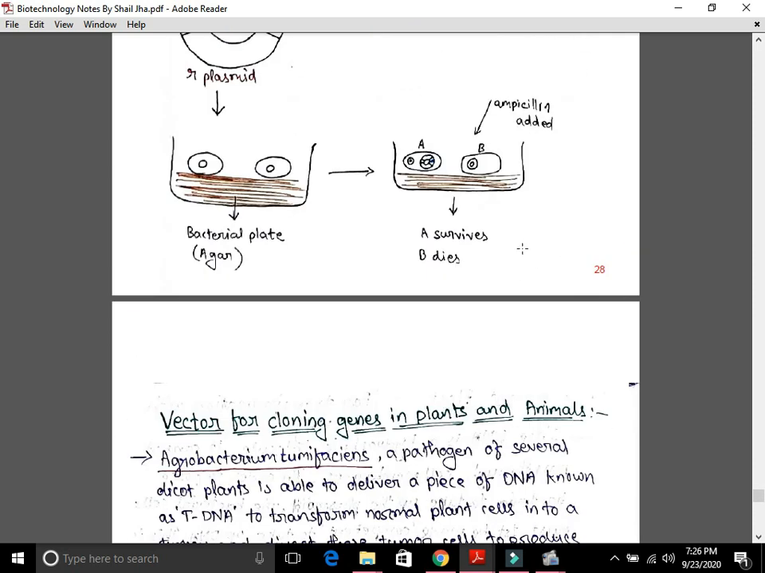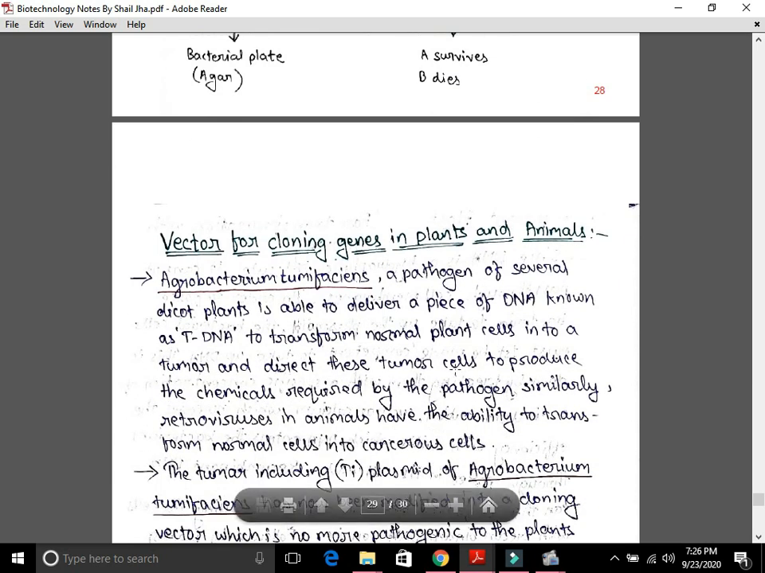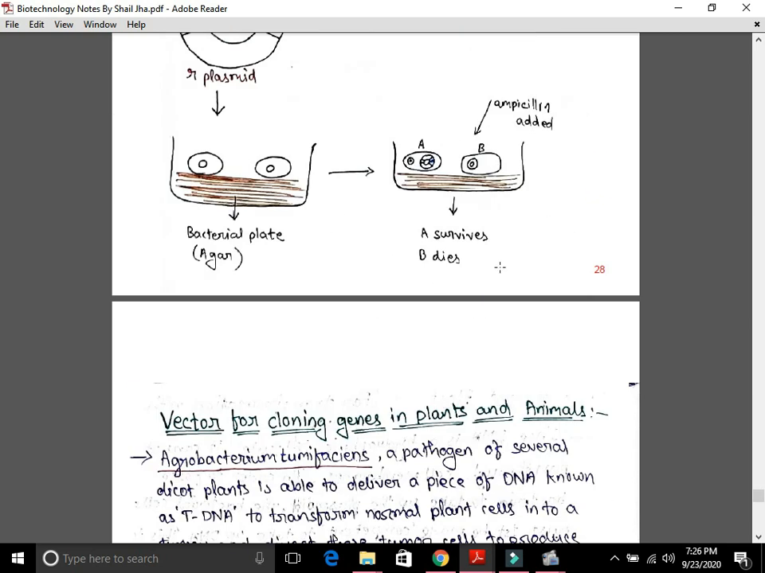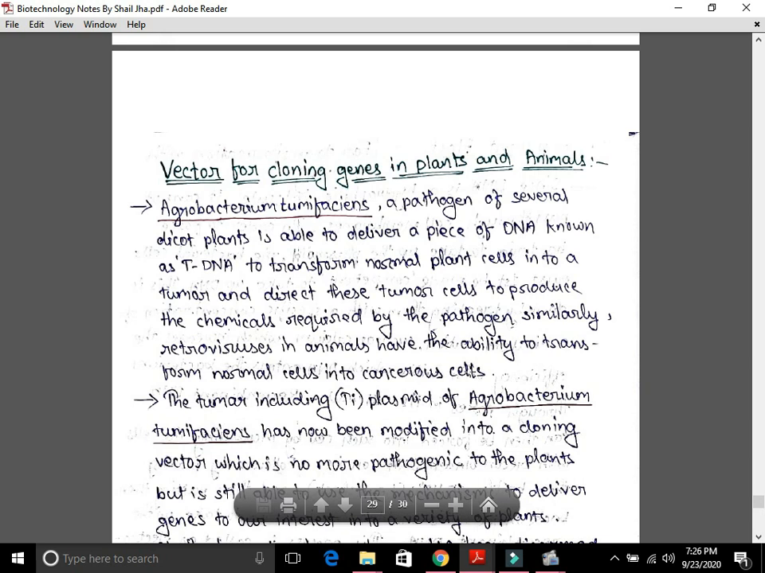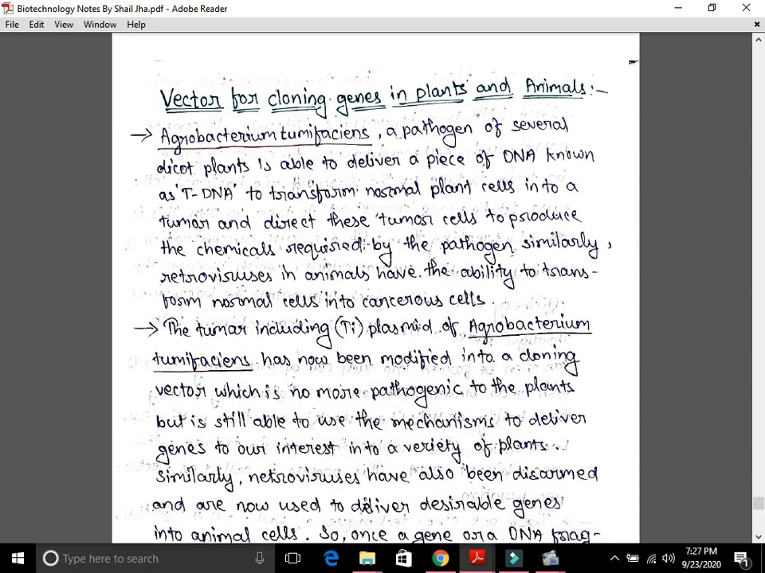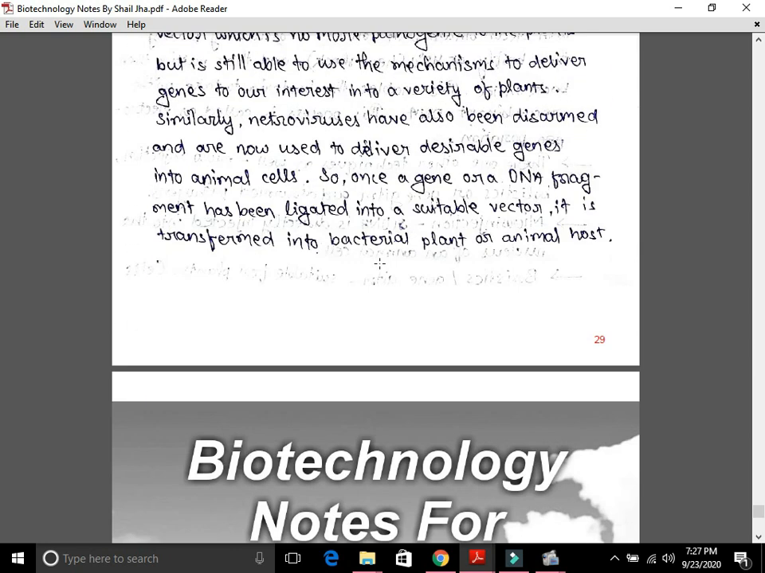Up to this point, we have discussed the process by which we can clone genes by using plasmids as cloning vectors and bacteria as host. But from here onwards, we will see how we can clone genes by using plants and animals. Up to here, we have cloned genes by inserting plasmids into bacterial host. But here, we will clone our target DNA by inserting it in plant or animal cell. So what are the vectors which help to insert our target into plant and animal cell? From here onwards, you will see the notes on this.